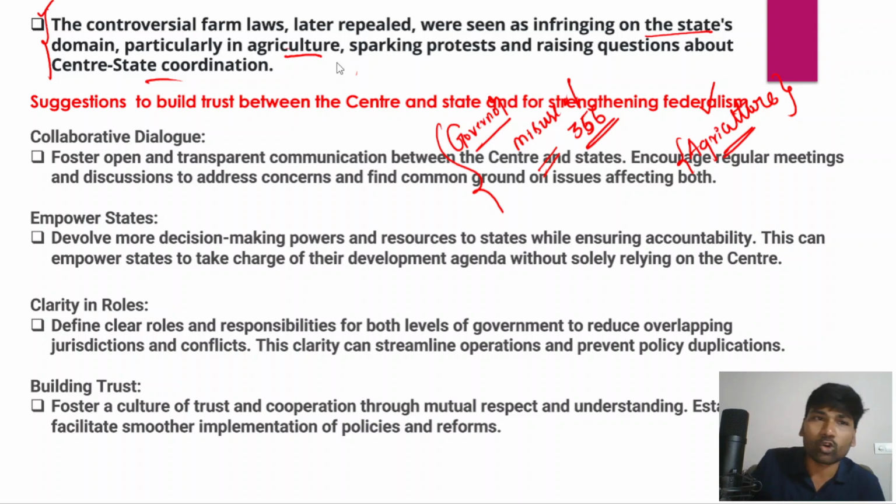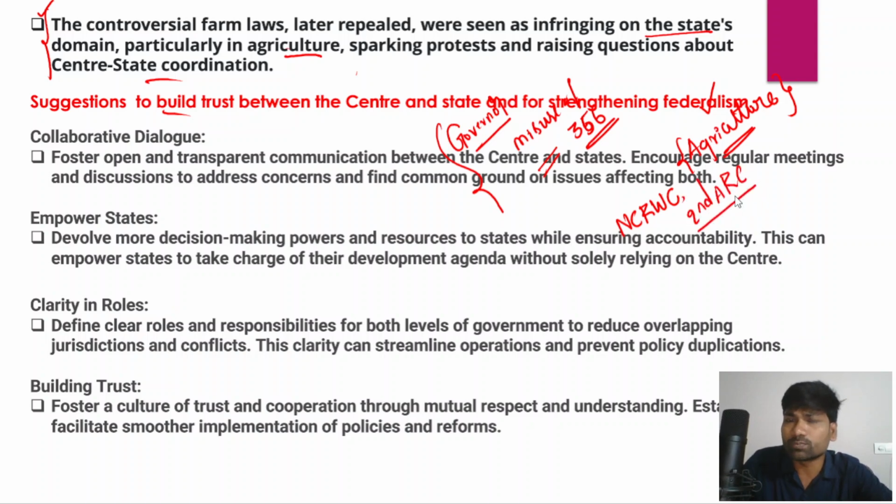Now in this backdrop, certain suggestions can be framed to build trust between the Center and states for strengthening federalism. Remember, as I have already told you, when it comes to strengthening relations between the Center and state governments, you could give the Sarkaria Commission recommendations, Punchhi Commission recommendations, Rajamannar Commission recommendations, the National Commission to Review the Working of the Constitution, and even the Second Administrative Reforms Commission.